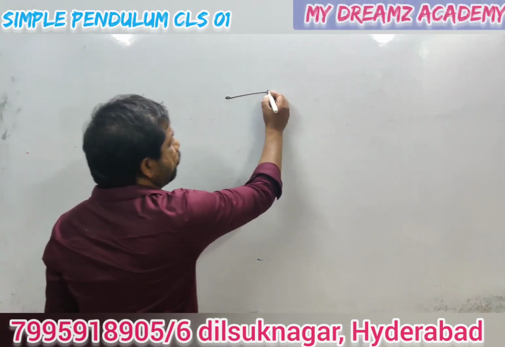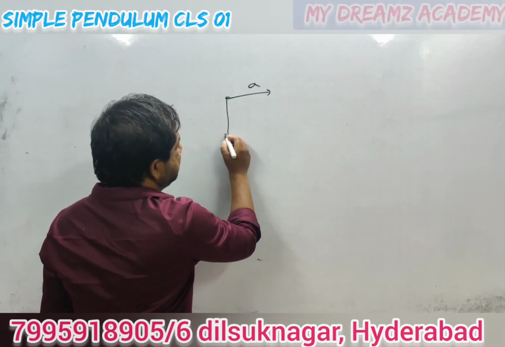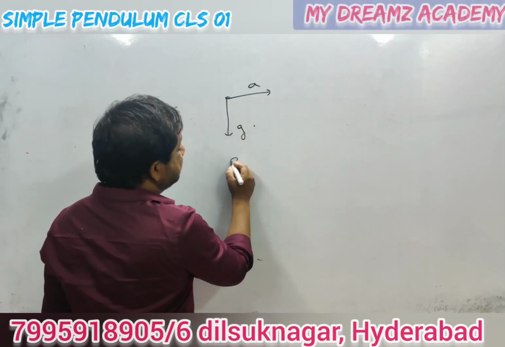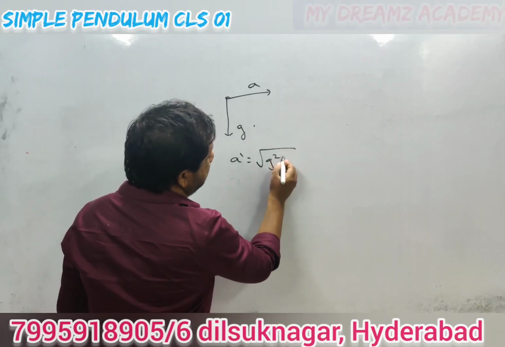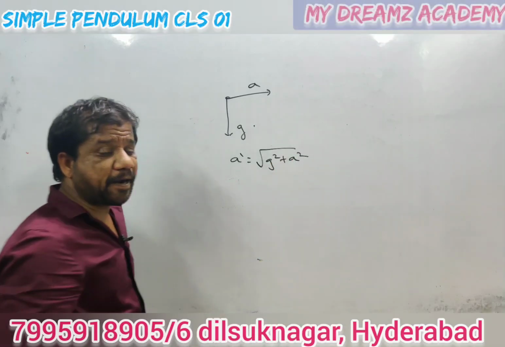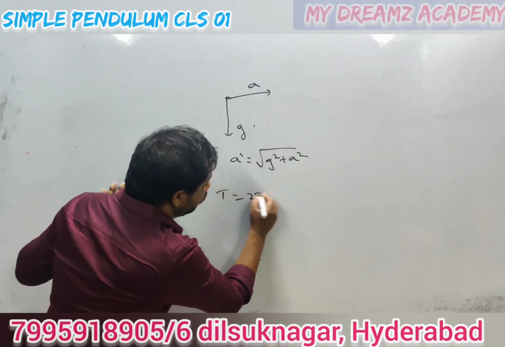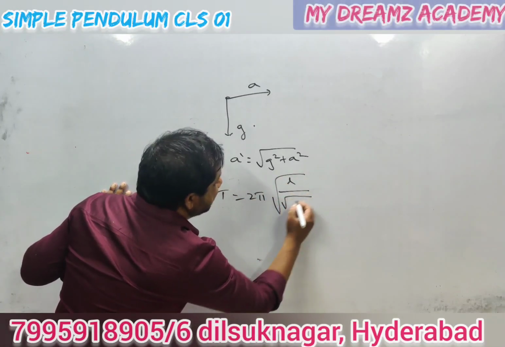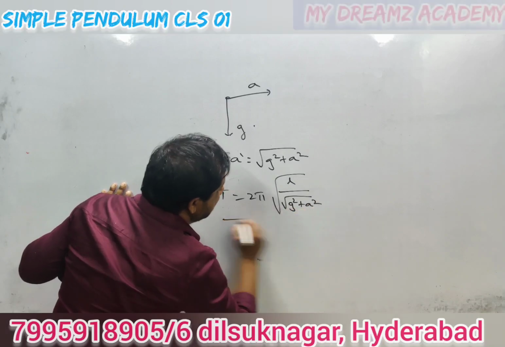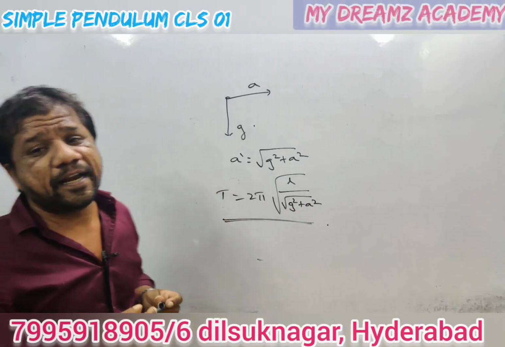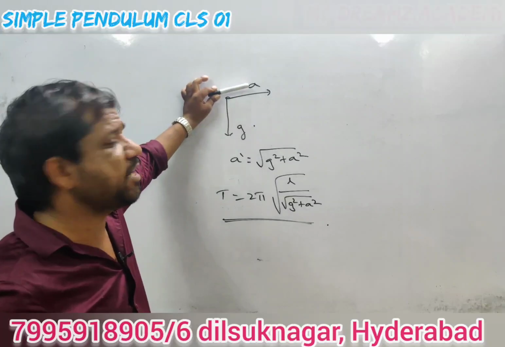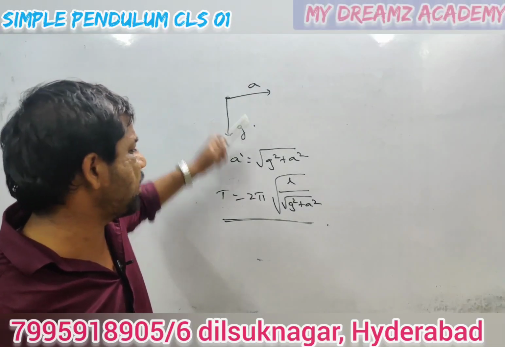Now a car is moving with an acceleration a and g is downwards. So the effective acceleration will become what? Root of g² plus a². Now if the pendulum is placed in a car, what happens? T is equal to 2π√L / √(g² + a²). When it is moving with an acceleration a, g will be downwards, and the effective acceleration will be under root g² plus a².